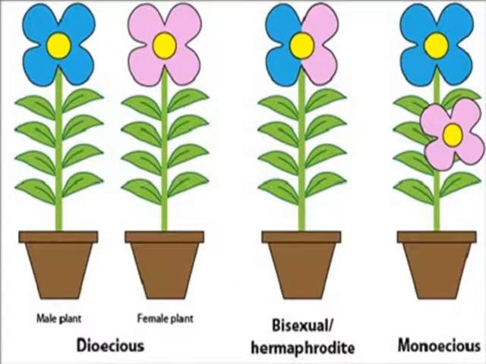In this picture, you can see a dioecious plant in which one plant has male flowers in blue color and the other plant has female flowers in pink color. Next, you can see a hermaphrodite plant in which both the male and female organs are present on the same flower. Then you can see a monoecious plant in which the same plant has male and female flowers. The male flowers are the blue ones and the female flowers are the pink ones.